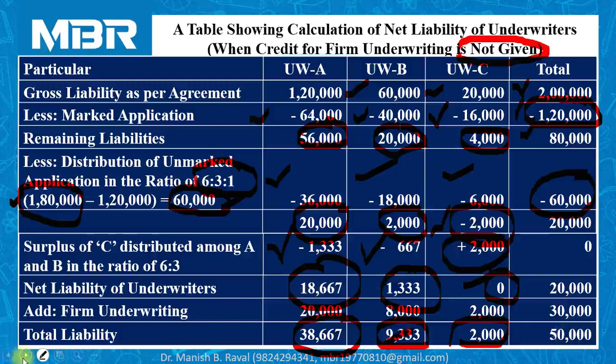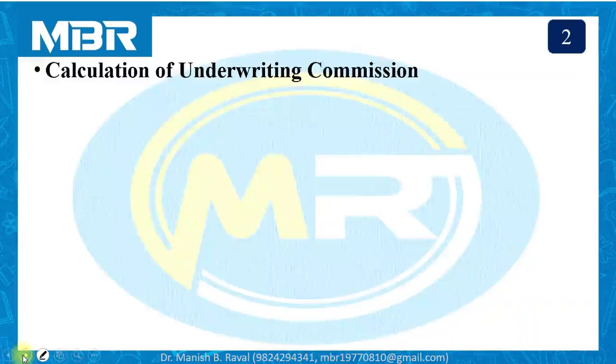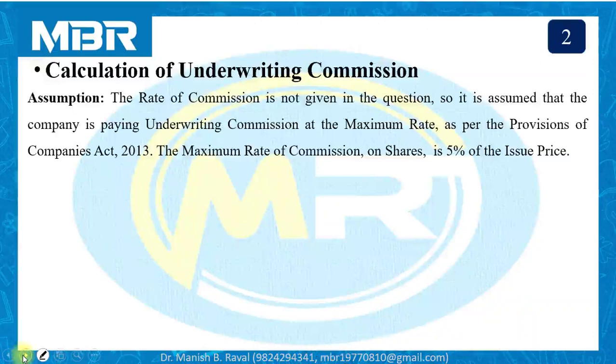After discussion of total liability of the underwriters, let us move to the next part of calculation. It is all about calculation of underwriting commission. Information regarding underwriting commission is not given to us in this question. So obviously we have to assume the rate of the underwriting commission. As no rate is given, I have assumed maximum rate of commission on shares as it is the case of share.